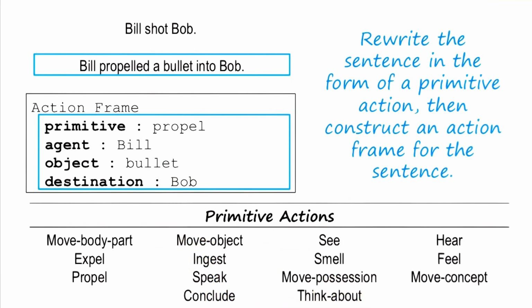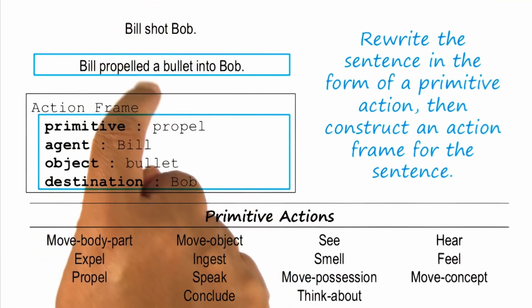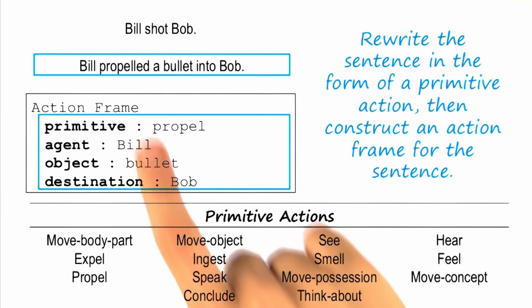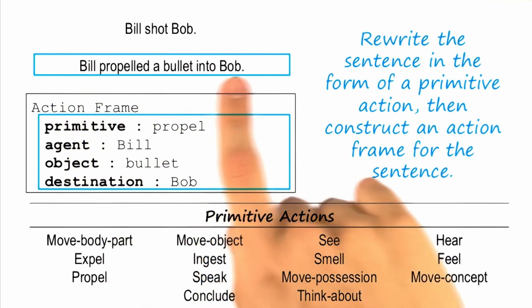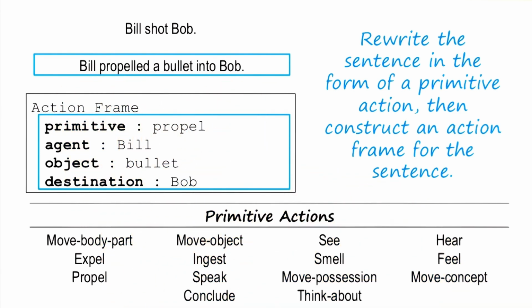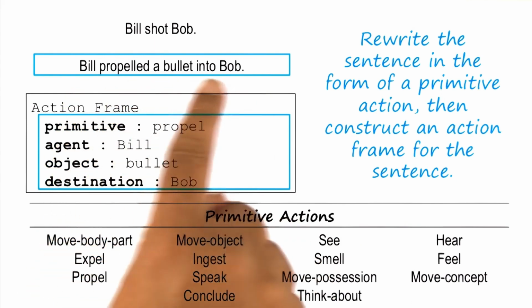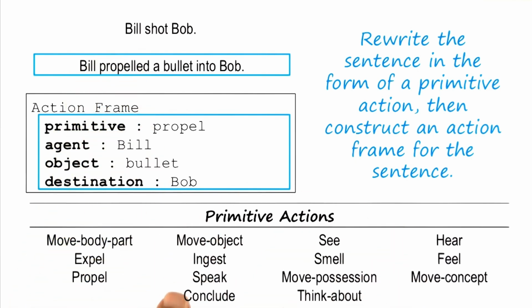That's good, David. But note that the sentence could have another interpretation also. Imagine that Bill had a camera and Bill was simply taking pictures of Bob. That's true, Ashok, and I bet if we had used Bill takes a picture of Bob as the meaning of shoot earlier in this lesson, that's probably what I would have thought of first. If I wanted to then put Bill shot Bob in terms of taking a picture into this form, I'd first rewrite it as Bill took a picture of Bob. That's really interesting, David, because notice if you say Bill took a picture of Bob, it's not clear into what primitive action this took will map.